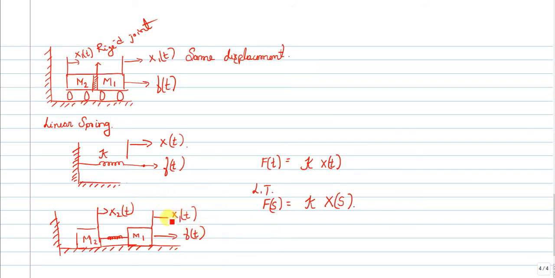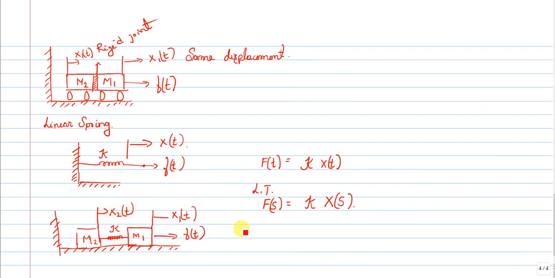Why has the displacement changed? Because we have a spring, k, which will store the energy. The amount of force supplied to m1 will not be the same amount supplied to m2, because the spring in between stores potential energy, which alters the displacement of m2. The displacement of m2 will definitely be less compared to m1. So it will have a different displacement.